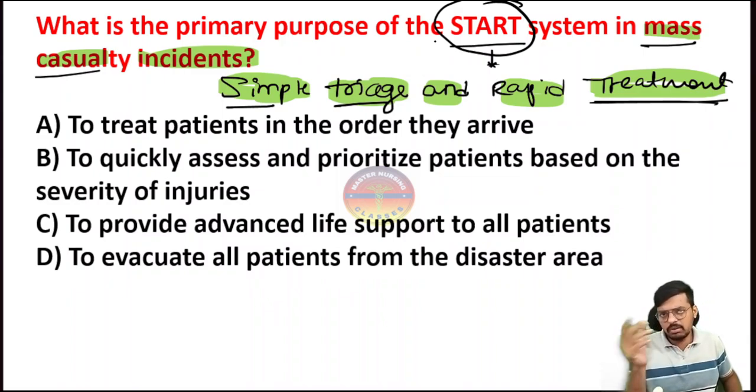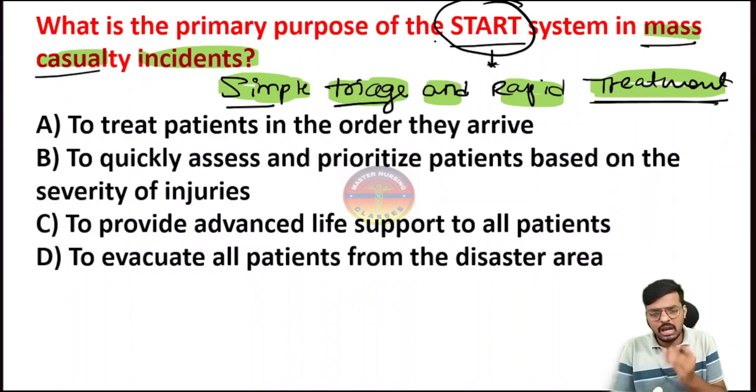If the patient already has no life, there is no meaning in caring for him, so we give priority to other patients who actually require care. If we attend immediately, the chance of survival is more, so that patient takes the priority here.